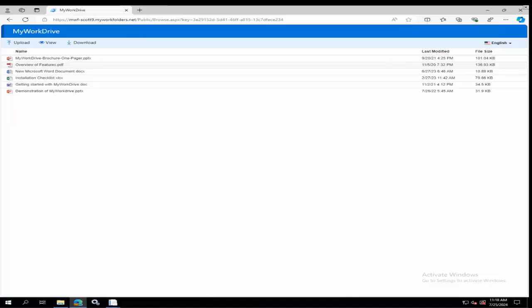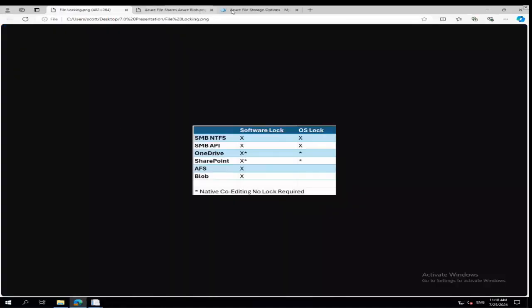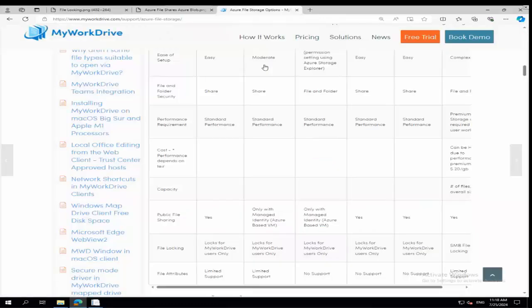So if you refer to our article, let me pull that article up here real quick, you'll see that we actually call this out on that article I mentioned earlier with the grid with all the different Azure file storage options.